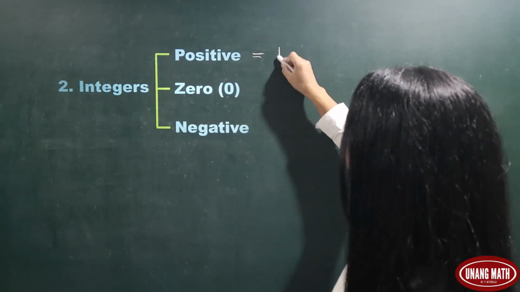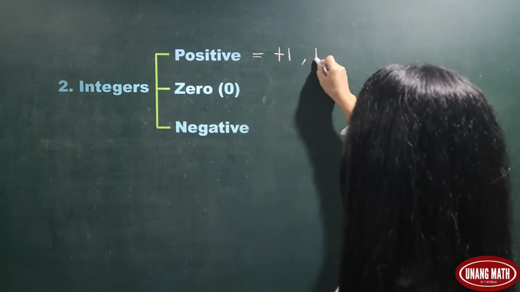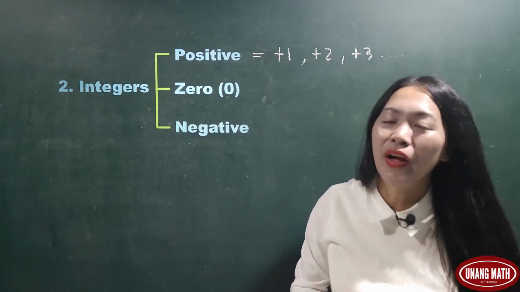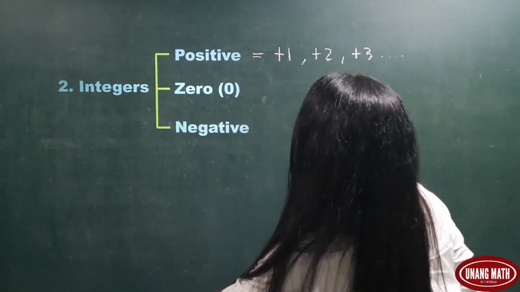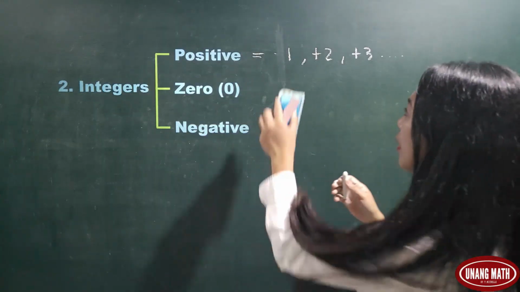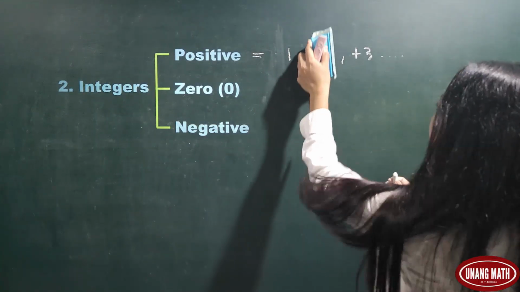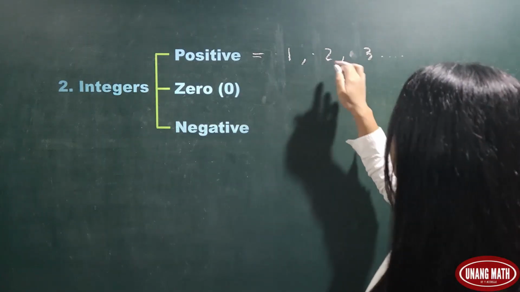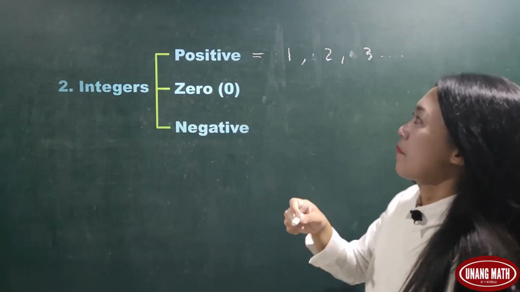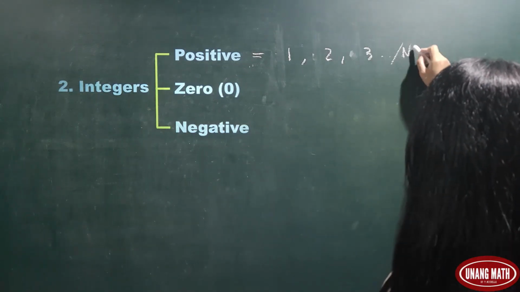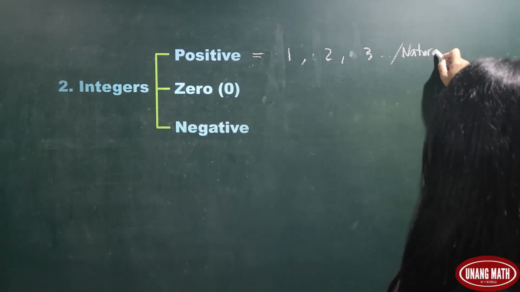Positive integers are positive 1, positive 2, positive 3, and so on. Removing the positive sign means the same. So if we remove the positive sign here and here, the meaning is still the same. So positive integers are also called natural numbers.